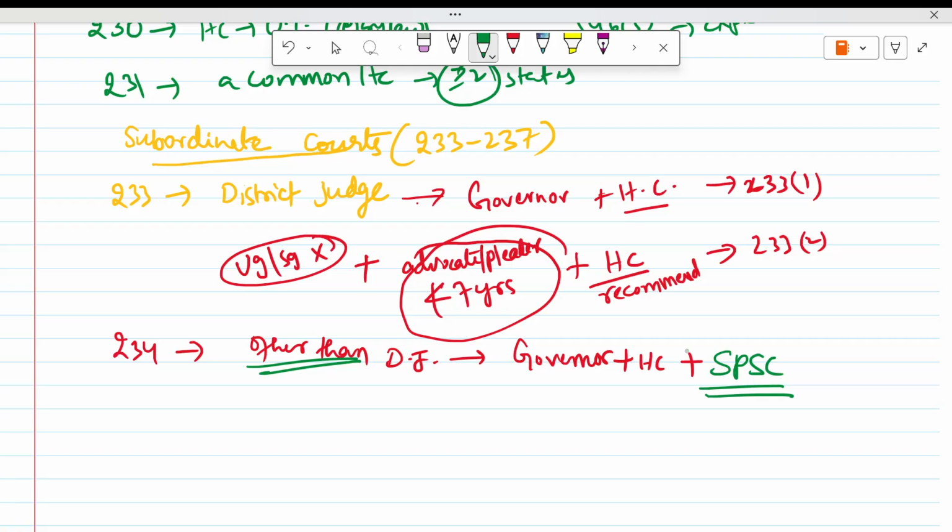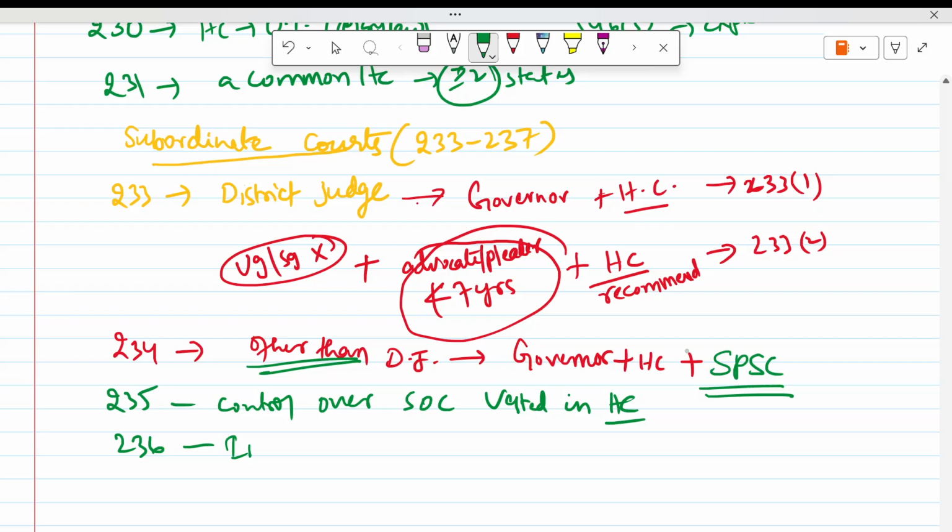Then Article 235, control over subordinate courts. Control over subordinate courts is vested in the High Court, meaning their promotion, transfer, everything. Then Article 236 is related to interpretation. Here two definitions are there: what is the district judge, and what is the judicial service?